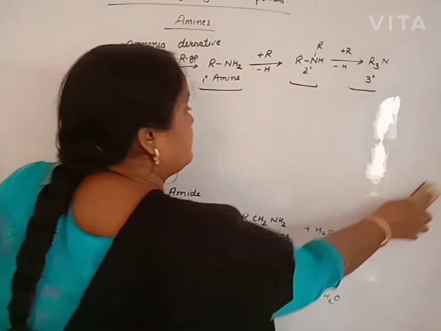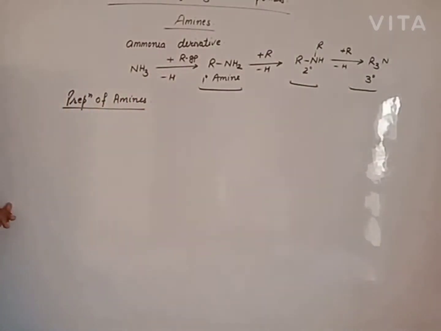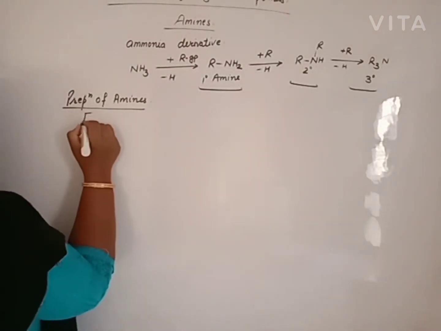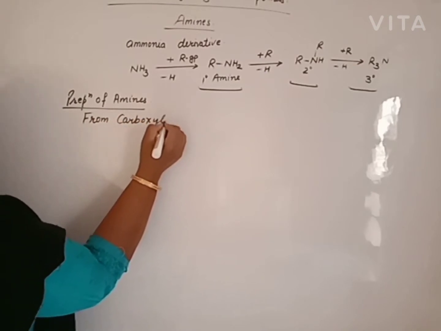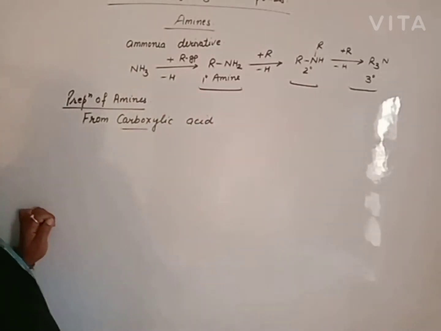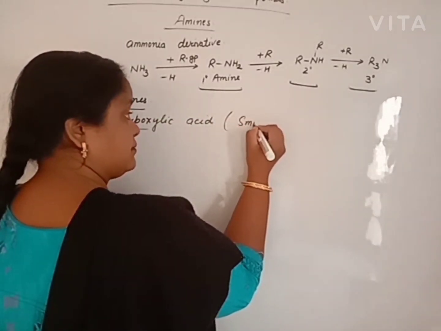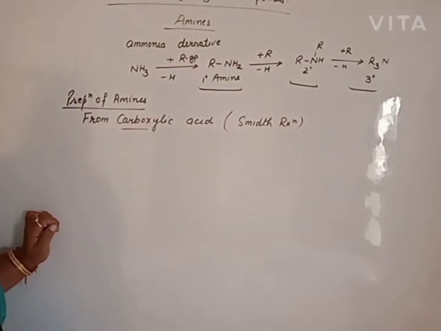Next one is the Schmidt reaction. By the process of the Schmidt reaction, we prepare amines from carboxylic acid. That reaction is known as the Schmidt reaction. From this we get an amine with one less carbon atom.